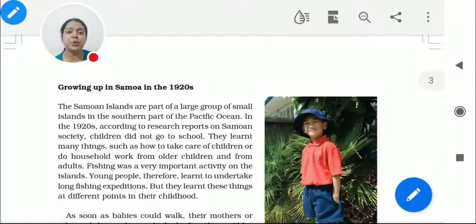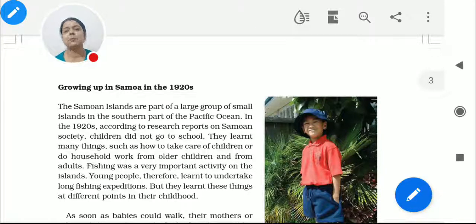First thing, you get to know that Samoa is an island which is apart from the world. It is in the Pacific Ocean and it is apart from the world. And let me tell you, this is the island where the children are not going to school. Yes, the children are not going to school. Then what are they doing? Do they learn anything, or is only study very important? No. Instead of going to school, they learn a number of things. What kind of things do they learn? They learn household work. They learn how to keep things. They learn how to care for or take care of the children at home. Because this is the reality.